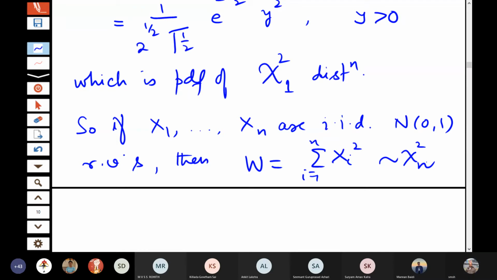Yes, sir. Now first of all, it establishes that chi-square is a sampling distribution, because if I am taking a random sample from a standard normal distribution, then the sum of squares follows a chi-square distribution. So it is a sampling distribution. Now I will derive in another context.